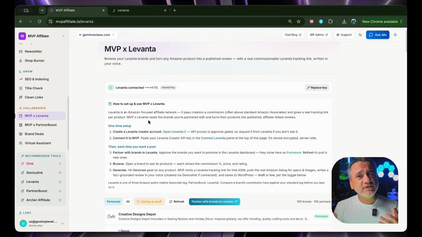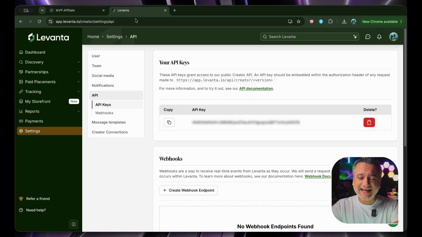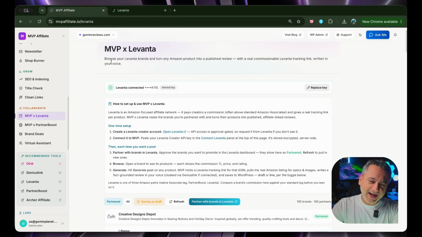How do you get that? Once you're approved and you can log into the Levanta platform, I'm going to show you exactly where you go. So this is your dashboard, for example. You go to settings right here and you click on API keys. Right there, that API key that's blurred, just make sure you copy it. So click on copy and then go back to MVP and Levanta right here.